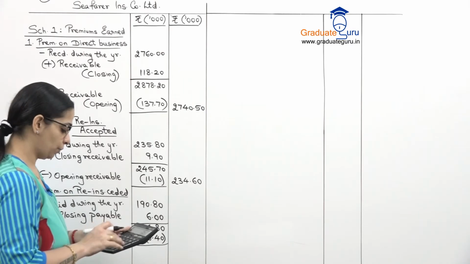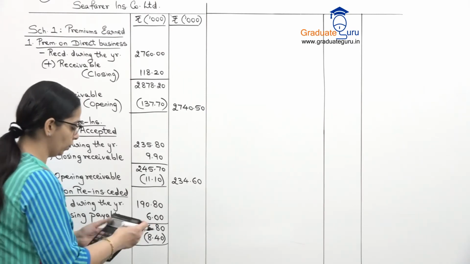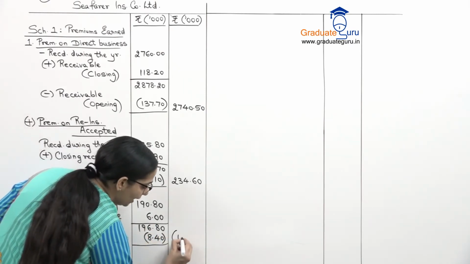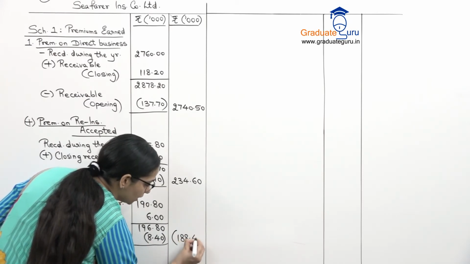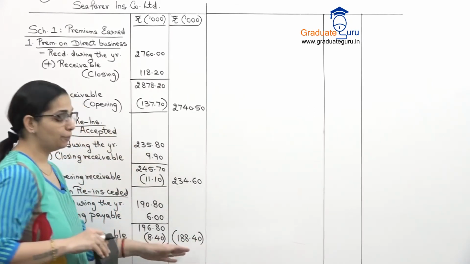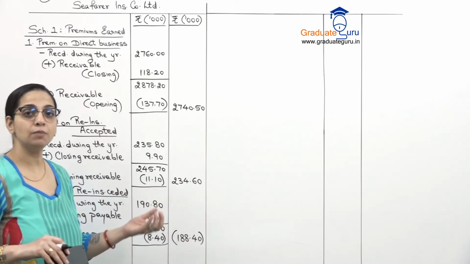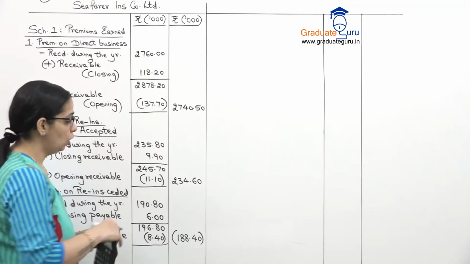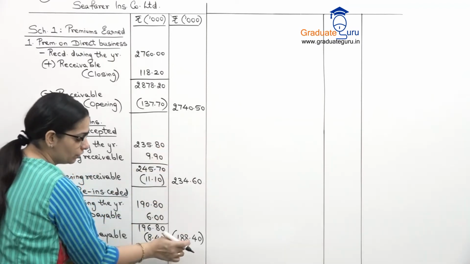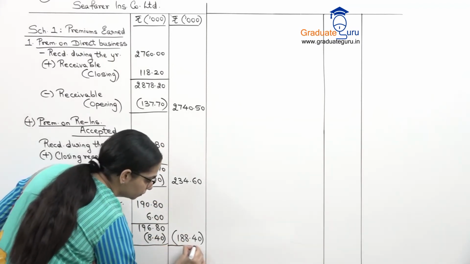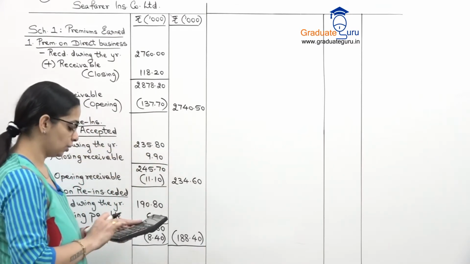So 196.8 minus 8.4, we get 188.40. But I am putting it in brackets because we have to subtract this. These are premiums on reinsurance ceded. So from the total of these two we will subtract this. So let us do that subtraction.